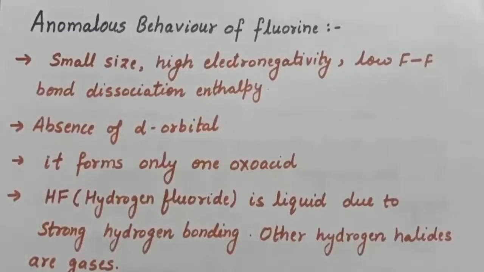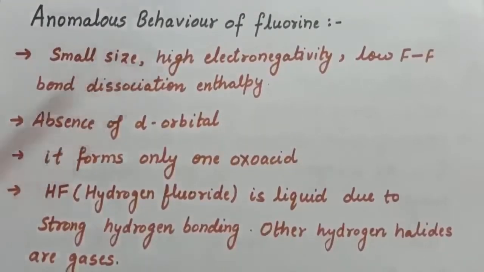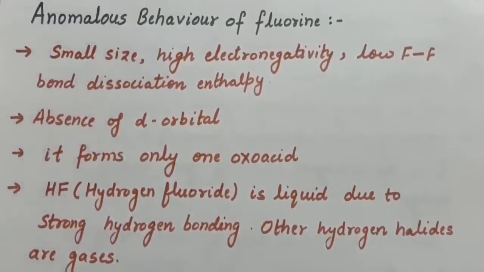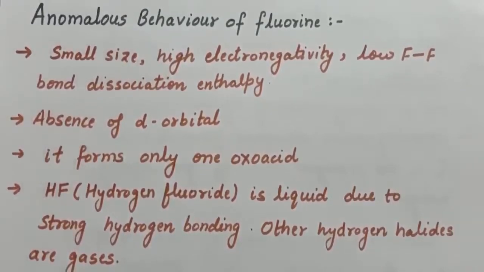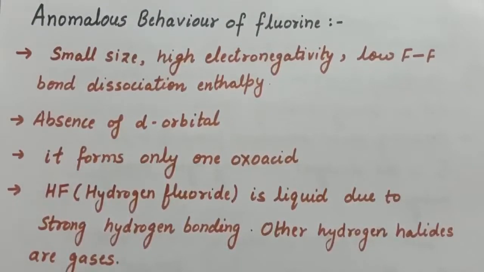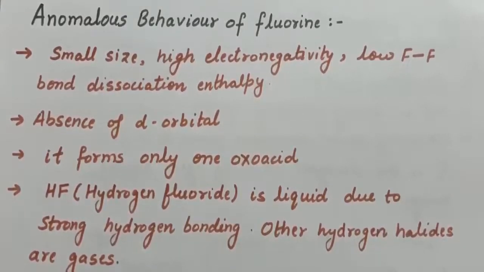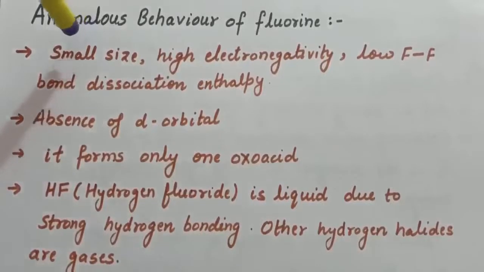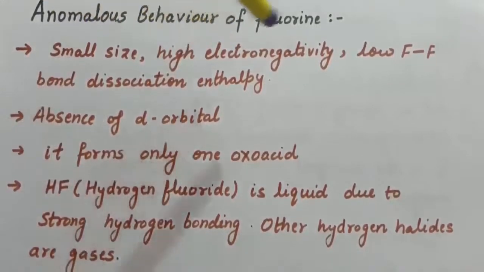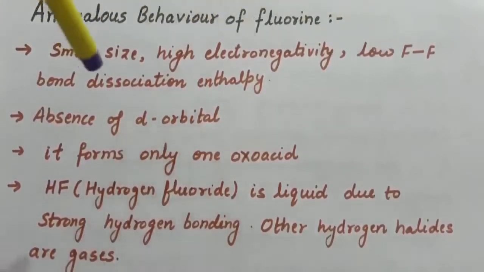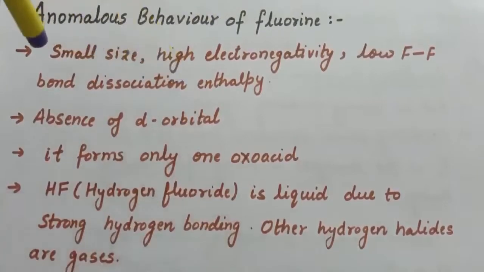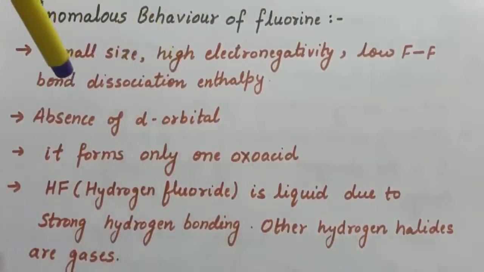Next is anomalous behavior of fluorine. Like other elements of P block present in the second period of the periodic table, fluorine is anomalous in many properties, and this is due to small size, high electronegativity, low fluorine-fluorine bond dissociation enthalpy. It shows anomalous behavior.